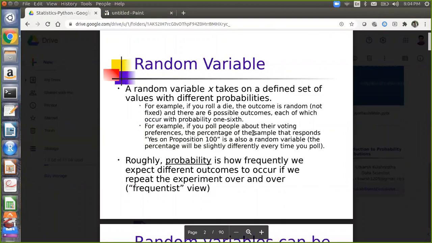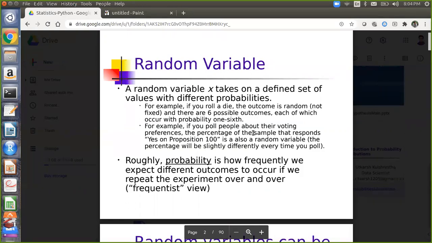Another example: if you poll people about their voting preferences, the percentage of the sample that responds yes on proposition 100 is also a random variable. Why is it a random variable? Because if you ask 100 people multiple times, doing the sampling, every time the result will vary. Sometimes it will come 50, sometimes 52, 53. So again, a random variable, not a fixed variable.